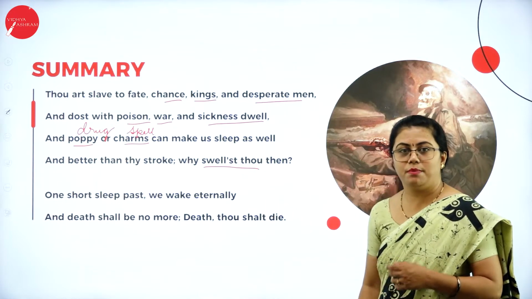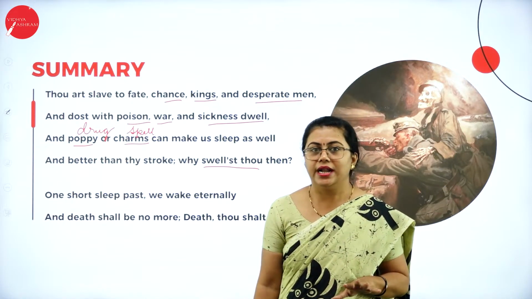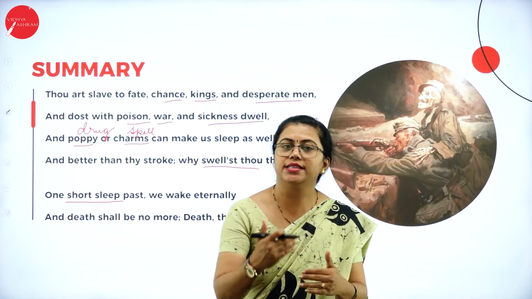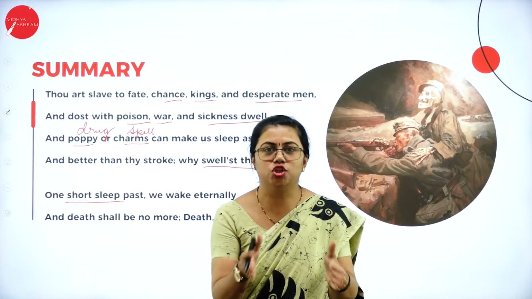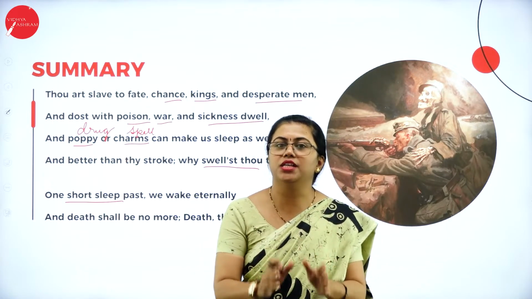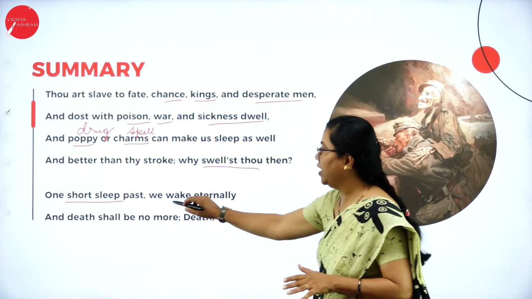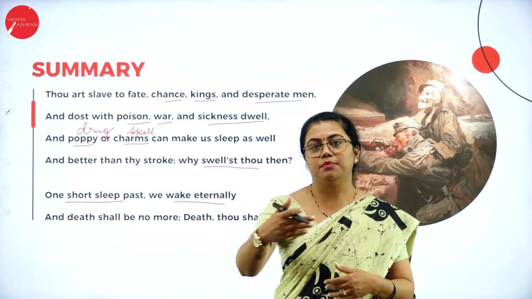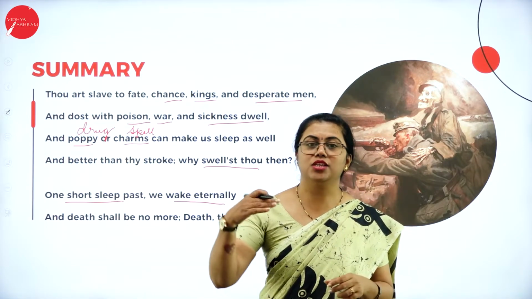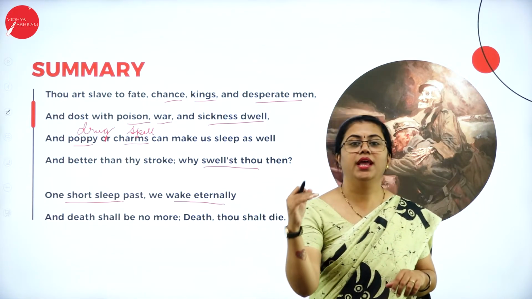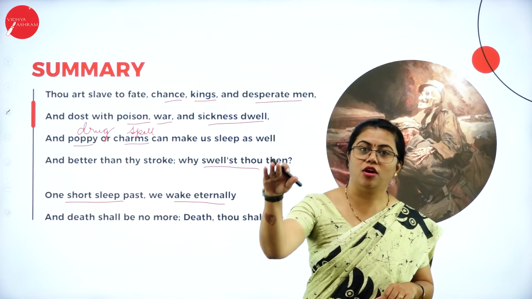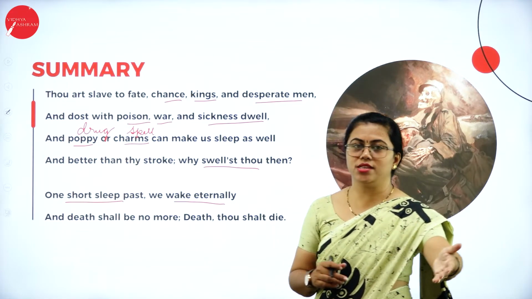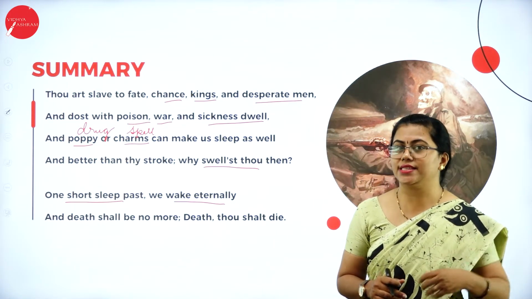One short sleep past, here he is talking about death. So if somebody sleeps, okay, one short sleep, that means he has crossed the stage called death. The person just passes through that death. Then we wake eternally. After they pass that sleep, after they pass that stage of death, that person is awake eternally. It means he goes to a different stage, an eternal stage wherein death cannot affect him at all. He is in a different world, isn't it? So the person crosses that stage. That means his soul is liberated.